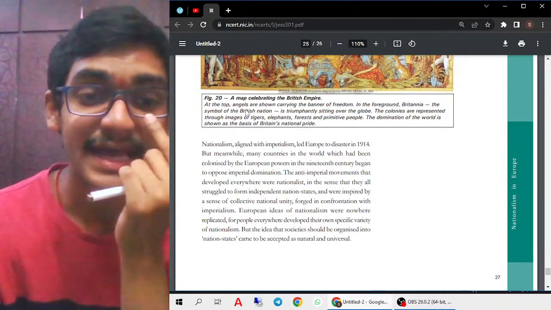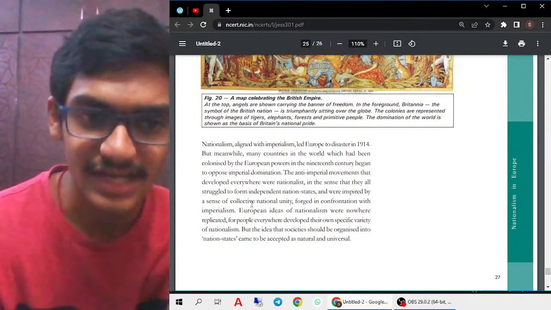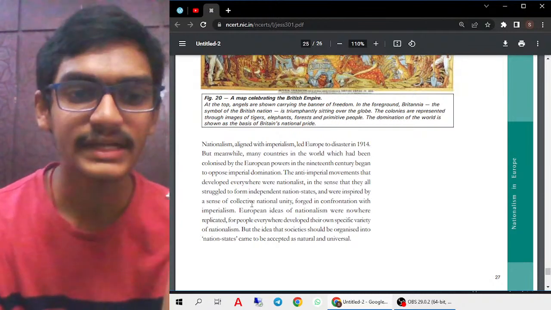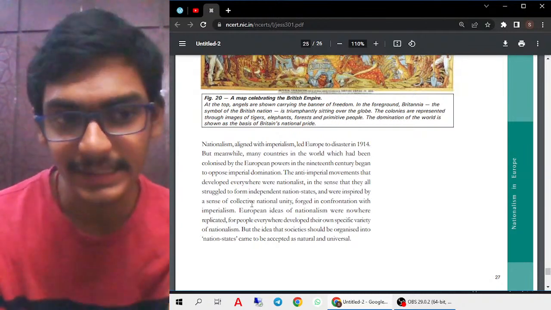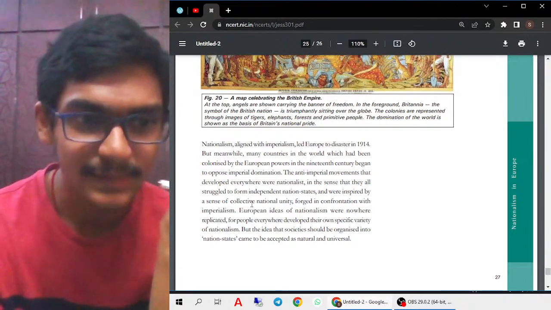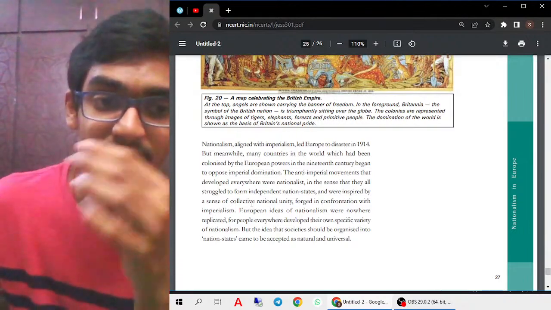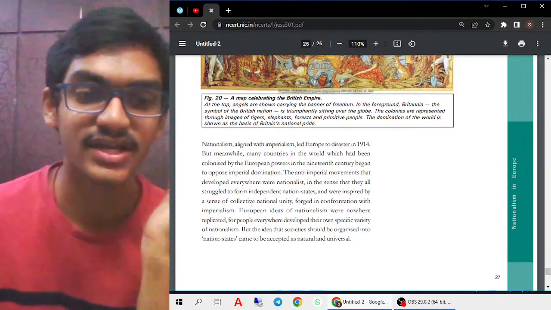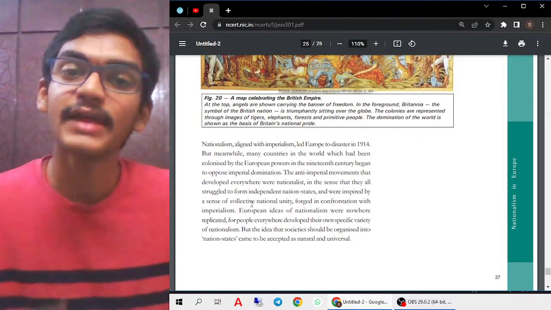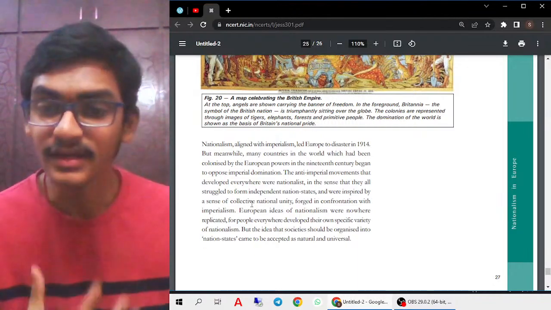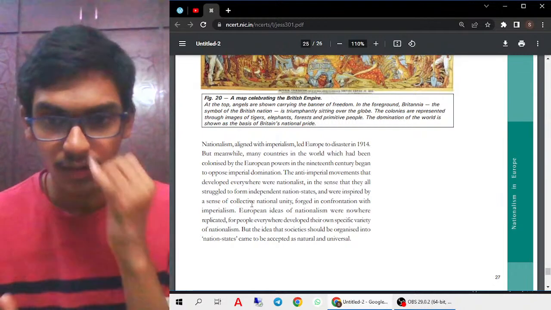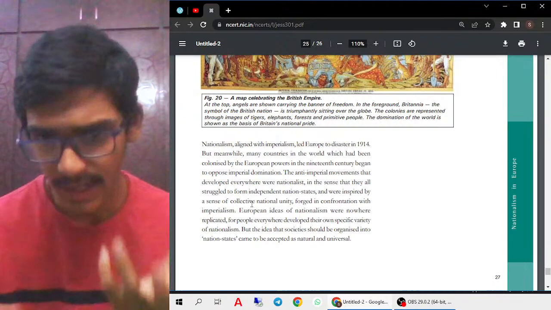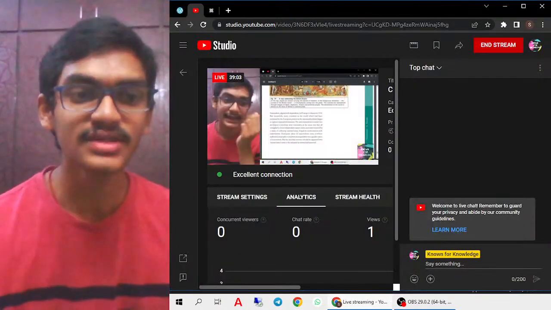So this brought out a sense of collective national unity and forged a confrontation with imperialism. The European ideas of nationalism were nowhere to be replicated, for people everywhere developed their own specific variety of nationalism. But the idea that societies should be organized into nation states came to be accepted as natural and universal. It means people thought that their states should always be together, they should not be divided. They all thought that nation states should stay together, they should not be separated based on culture, tradition or anything. That we try to understand from this chapter.